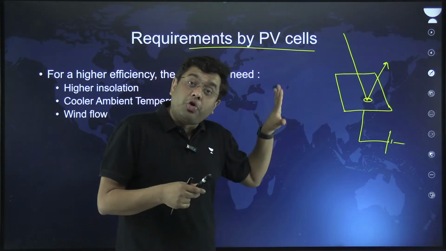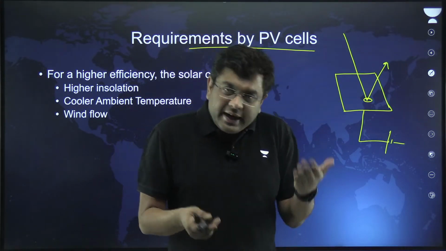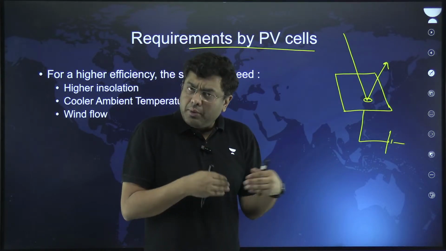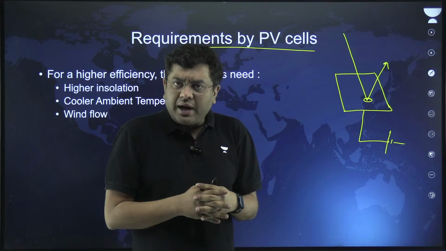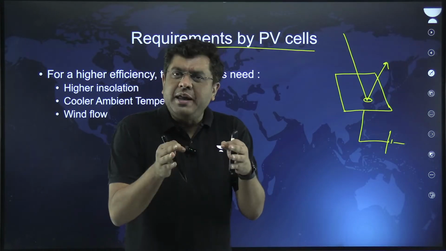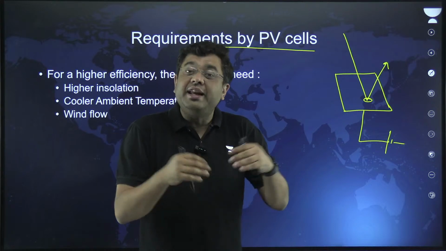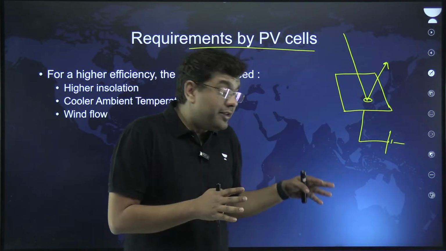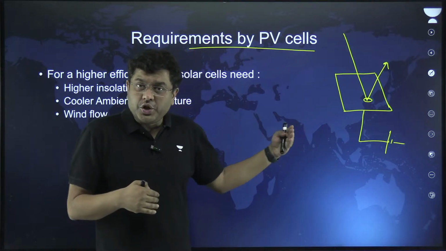That is something tropical countries have. Being situated in the tropical region, India has been one of the partnering countries in establishing the International Solar Alliance, and that is where we have a large potential.